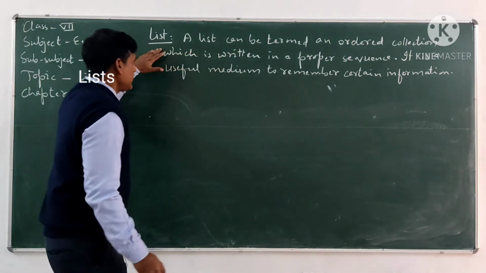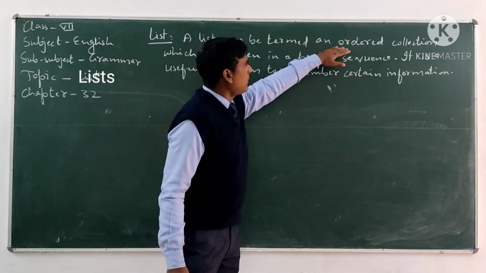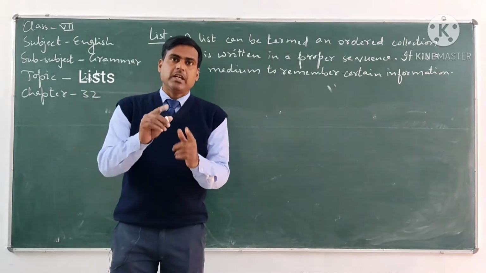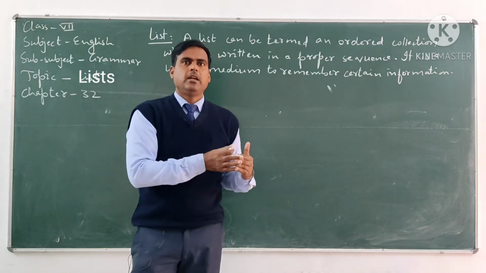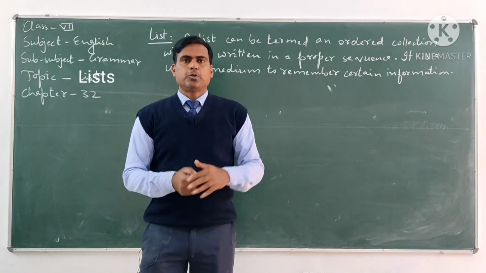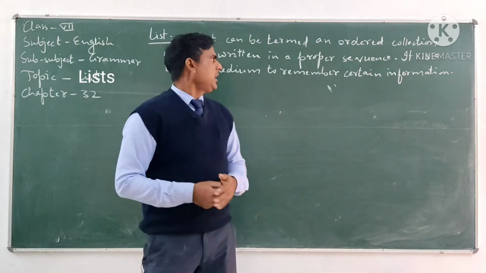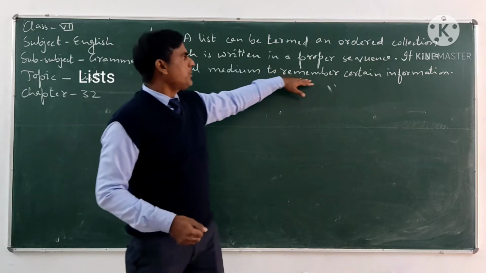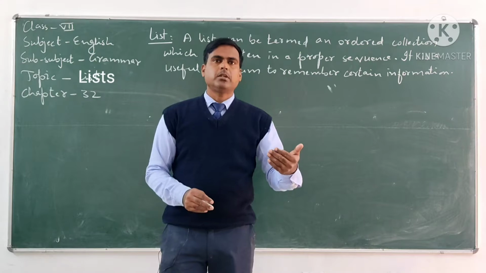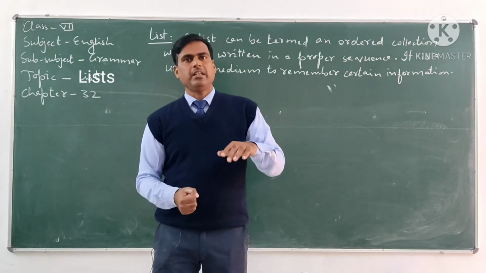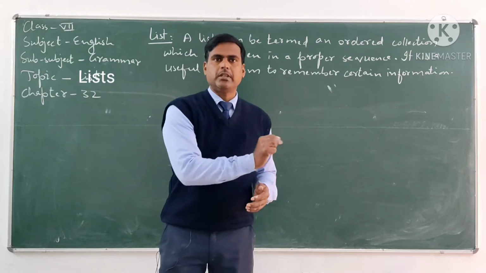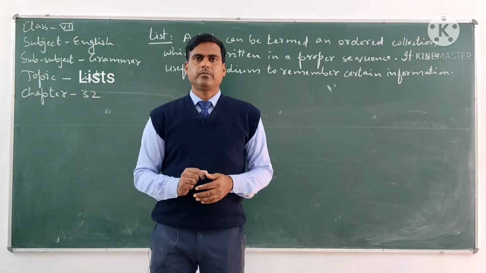So first of all, a list can be termed an ordered collection which is written in a proper sequence. Means a list must be in a proper sequence. We can use the numbered or bulleted things to show the list. And it is a useful medium by which we can remember the certain information that we have to remember.